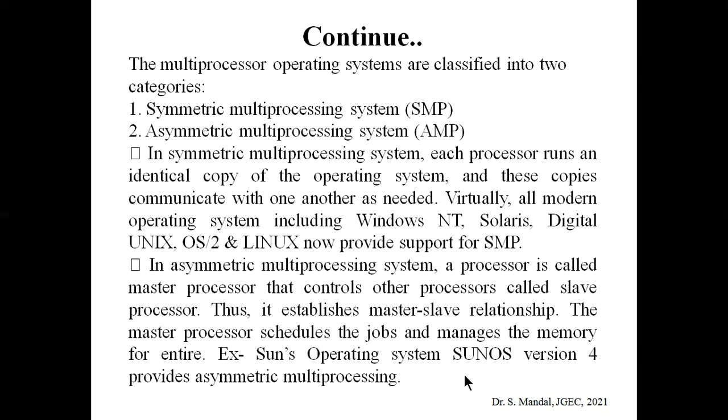Okay, and in the case of an asymmetric multiprocessor system, different operating systems are installed, and here one processor is called the master processor that controls the other processors called the slave processors. So there is another term associated with the asymmetric multiprocessor system, that is the master slave operating system. Okay. So it establishes the master slave relationship. The master processor schedules the jobs and manages the memory for the entire system, and the slaves just follow the master's instructions. Sun's operating system is an example of an asymmetric multiprocessing system.